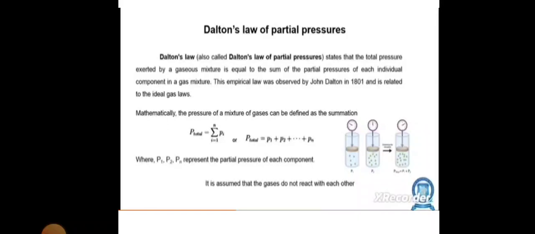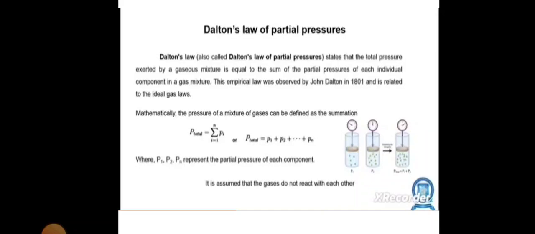Dalton's law, also called Dalton's law of partial pressures, states that the total pressure exerted by a gaseous mixture is equal to the sum of the partial pressures of each individual component in the gas mixture. This empirical law was observed by John Dalton in 1801 and is related to the ideal gas law.